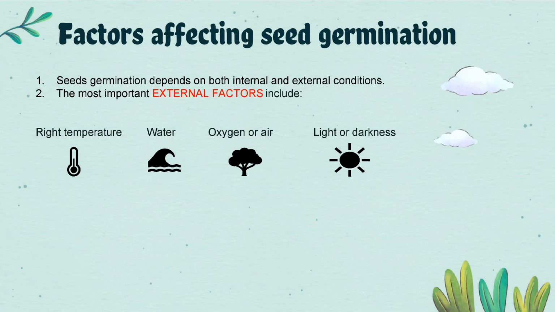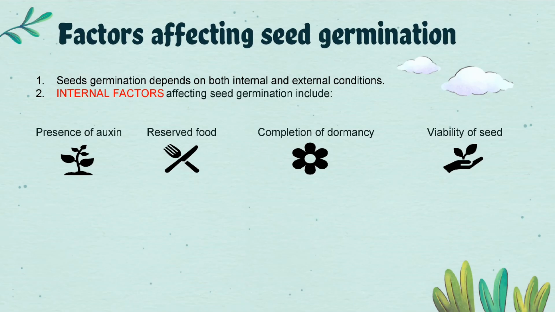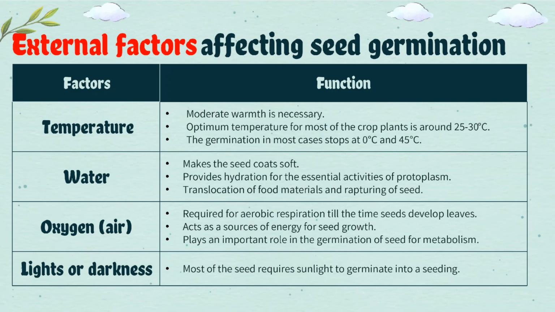Next is factors affecting seed germination. Seed germination depends on both internal and external conditions. The most important external factors include right temperature, water, oxygen or air, and light or darkness. Next, internal factors affecting seed germination include presence of auxin, reserve food, completion of dormancy, and viability of seed. So now we are entering external factors affecting seed germination.